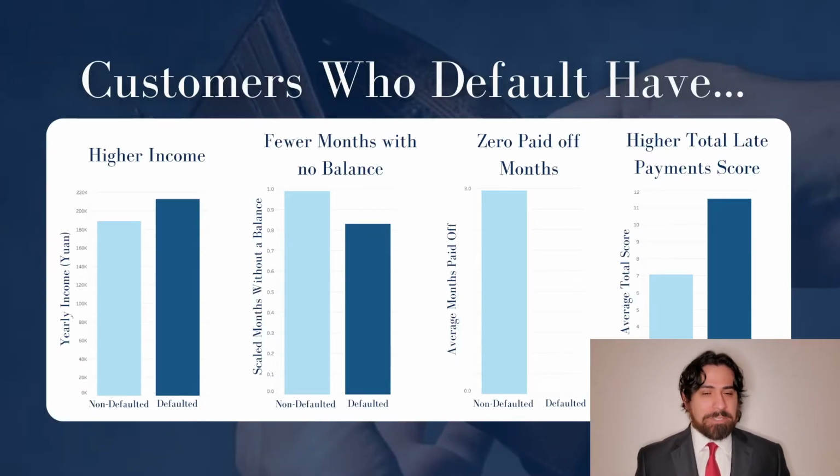Exploration into these factors found some surprising details. Customers who default had higher incomes, not lower. They also had fewer months where they had no debt, and there were 0 instances where they paid off their balance in full. This didn't happen once. They also had a higher total score. With these factors identified, we passed them on to our modeling phase, and Bibek will talk about that part.